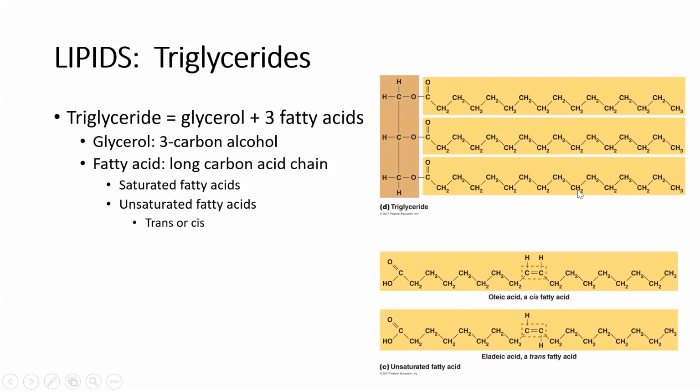And among unsaturated fatty acids, we also have other smaller differences structurally. So if we have the hydrogens bound on the same face of that double bond, we can call it a cis fatty acid. An example is going to be oleic acid. And if we've got the hydrogens bound on opposite ends of that double bond, that's going to be a trans fatty acid. And an example is going to be elaidic acid.